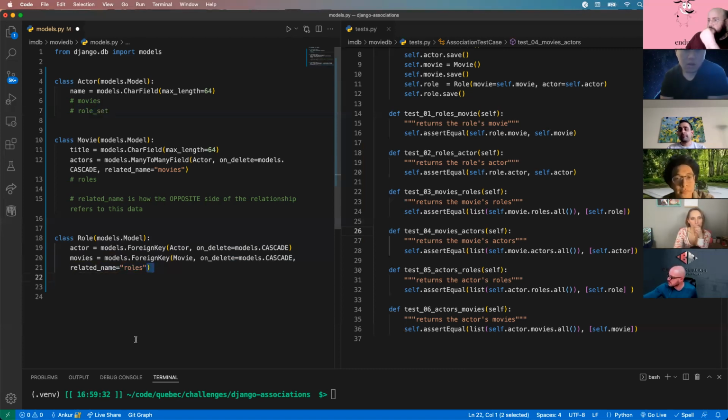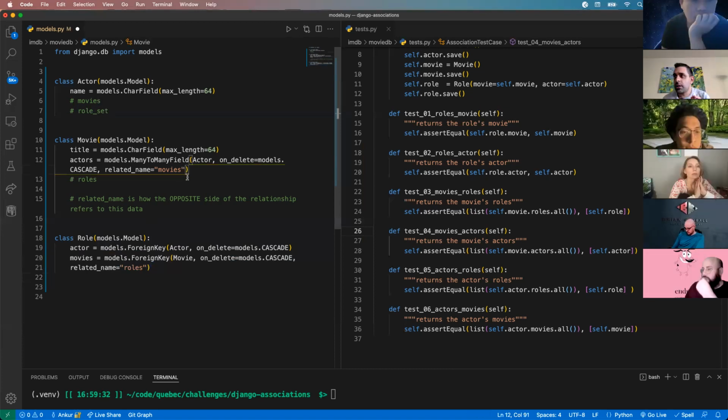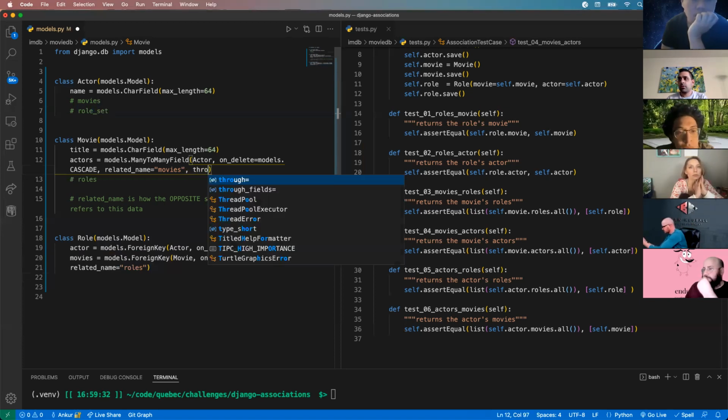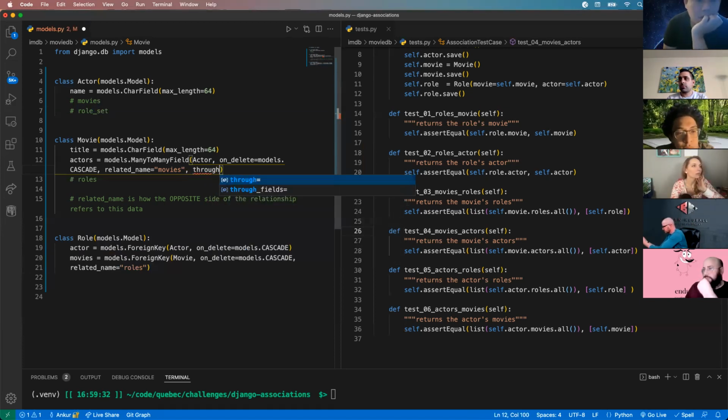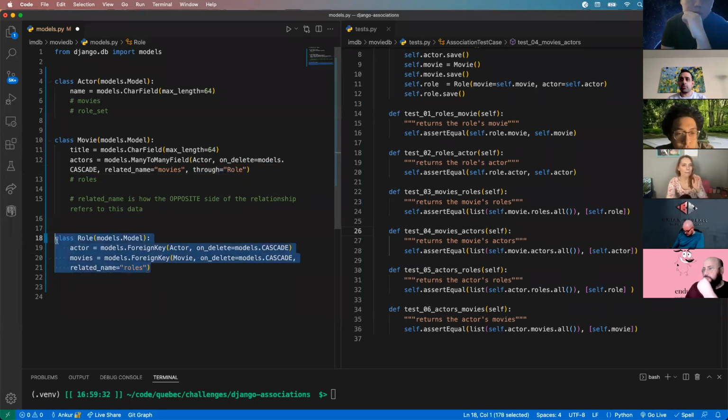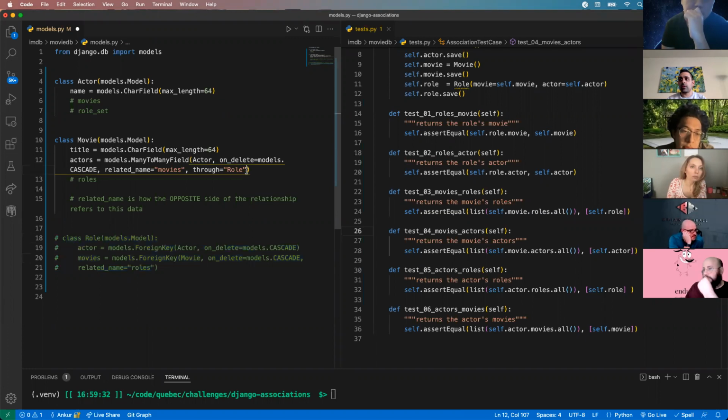Porfi, question? Yeah, I was just wondering, is there a benefit to doing it this way instead of just using the through on the many-to-many for the role? Yes. So sorry, I need to change this actually. We need a through here. So we need the through value here because this is our join table. If you remember from lecture, this join table is optional in certain cases. In this case, we're not storing any extra data. So theoretically, I could omit this value and then I would not have a through table here.